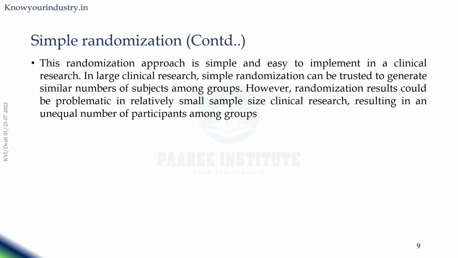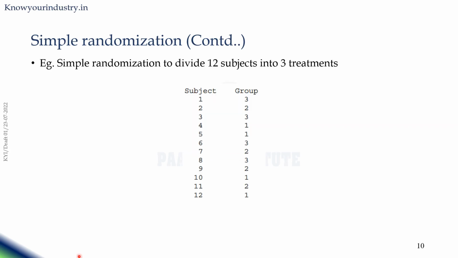In simple randomization, the approach is simple and easy to implement in clinical research. In large clinical research, simple randomization can be trusted to generate similar numbers of subjects among groups. However, randomization results could be problematic in relatively small sample size clinical research, resulting in an unequal number of participants among groups. This particular slide presents a simple randomization.